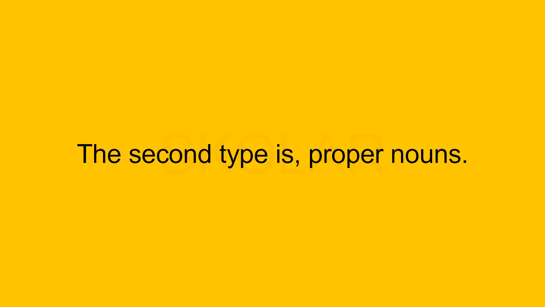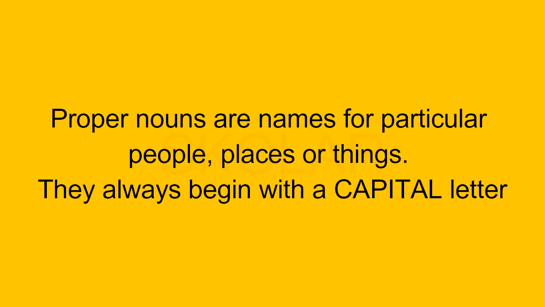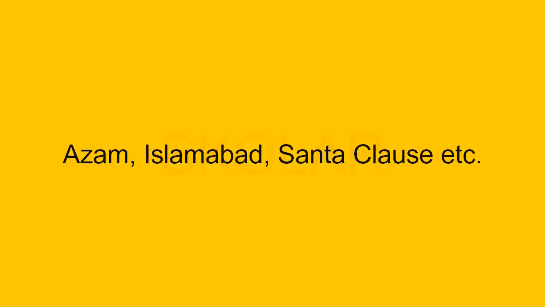The second type is proper nouns. Proper nouns are names for particular people, places, or things. They always begin with a capital letter. Examples of proper nouns are Azam, Islamabad, Santa Claus, etc.